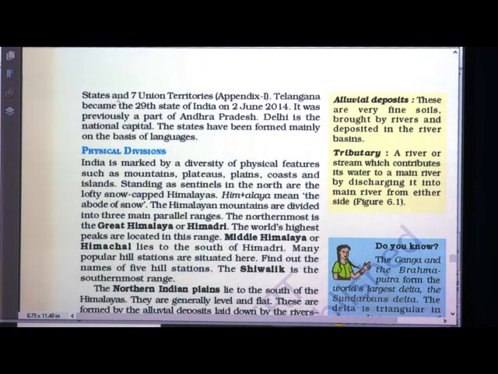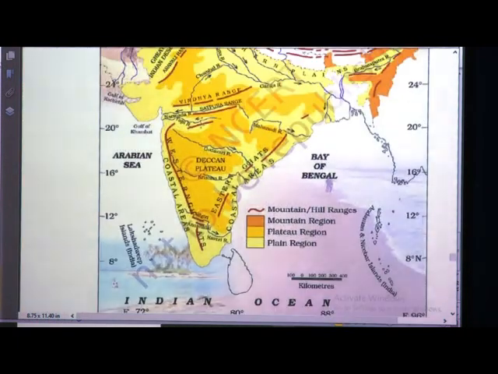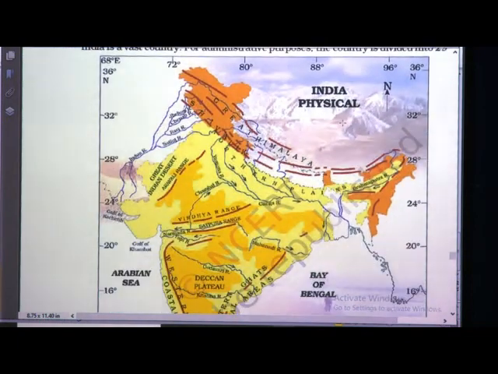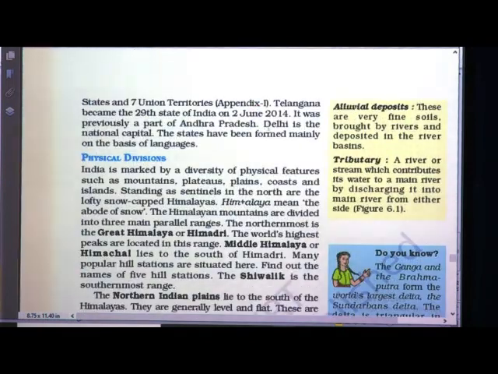So, 29 states and 8 union territories. Telangana became the 29th state of India in June 2014. It was previously a part of Andhra Pradesh. Delhi is the national capital. The states have been formed mainly on the basis of their languages.